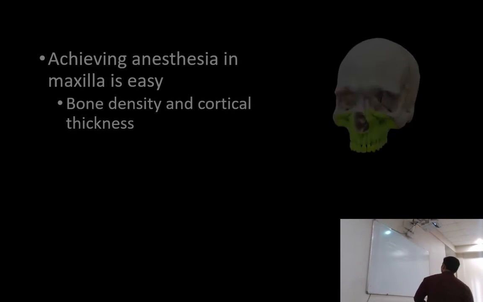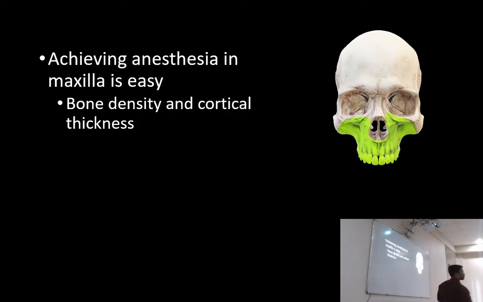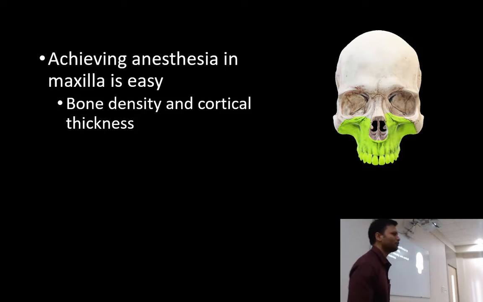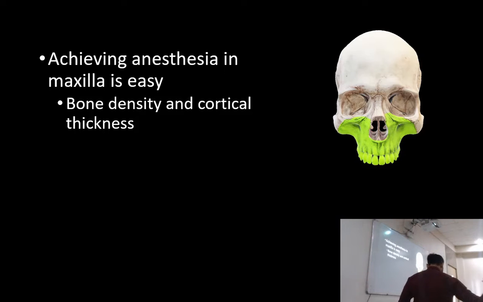So there is a basic difference between the maxillary bone and mandibular bone. We know that in the maxillary bone, the cortical bone is thinner as compared to the mandibular bone. In the mandible, the cortex is thick, okay? And the maxillary bone is more porous. So in maxilla, achieving local anesthesia is far easier as compared to mandible, owing to two reasons: porous bone and thin cortical bone.